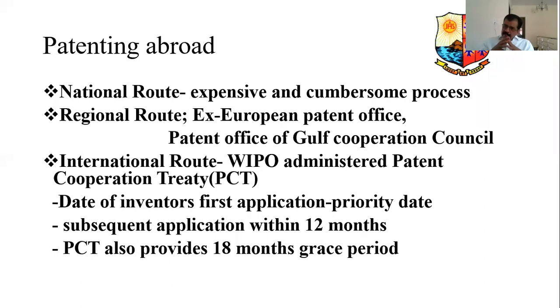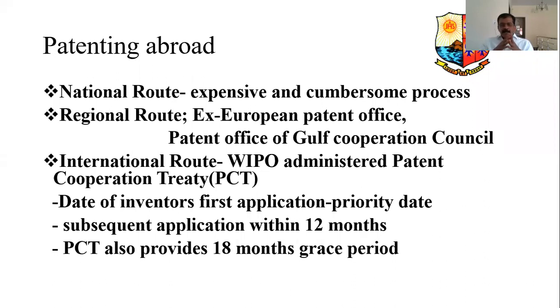With the help of that, if you apply through WIPO, then the item can be patented, and it cannot be reproduced by any of the member countries without the knowledge of the original patent owner. That is the easiest way, and it covers a large number of countries as well.